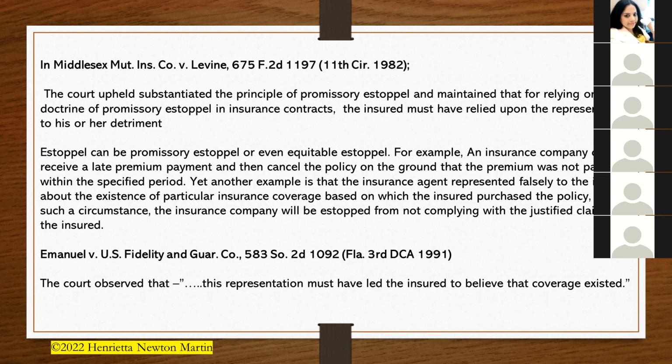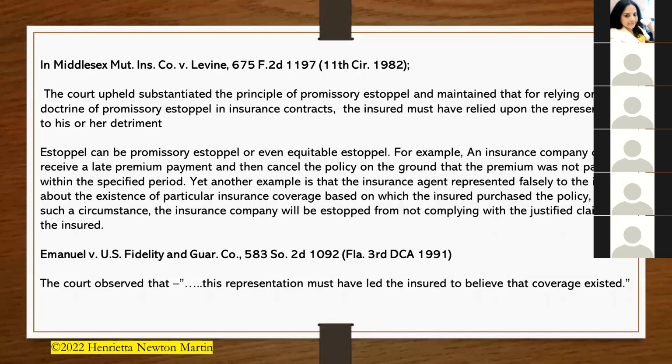Now, estoppel, therefore, can be promissory estoppel or even equitable estoppel. For example, an insurance company cannot receive a late premium payment and then cancel the policy on the ground that premium was not paid within the specified period.